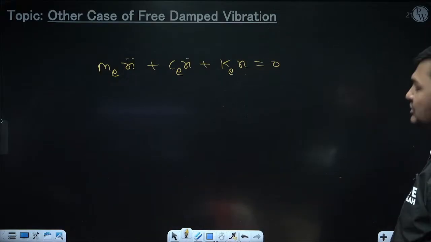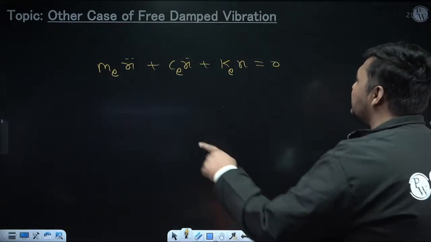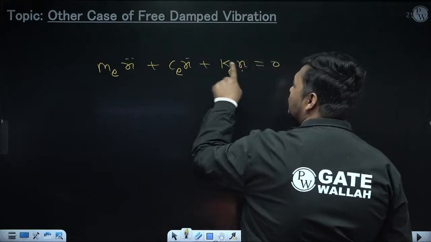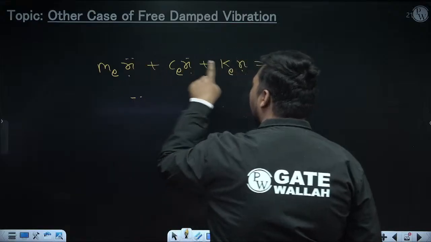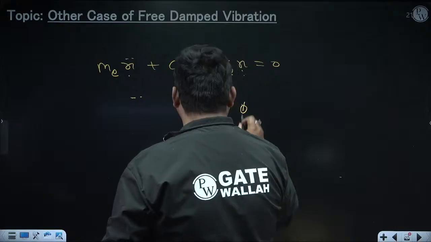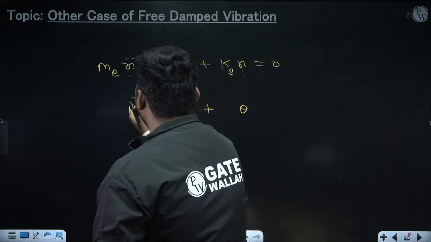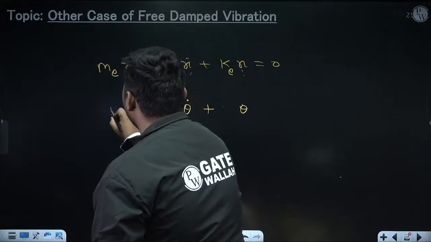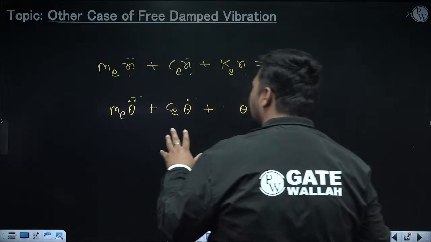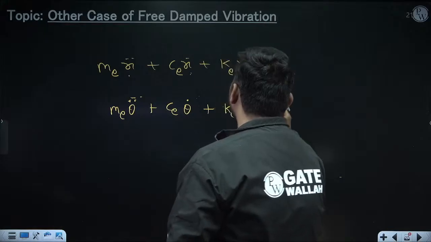Okay. For general case, you can say Me is m, Ce is c, Ke is k. And it's not necessary that x dot and x double dot will always come. Here if it is theta, it should be theta dot and theta double dot. If it is phi, it should be phi dot and phi double dot. Then all equations are the same. Then see the coefficient. The coefficient of acceleration I am referring to as Me. The coefficient of theta dot I am referring to as Ce. What is Ce? That will come to know after derivation. And the coefficient of theta I am referring to as Ke.